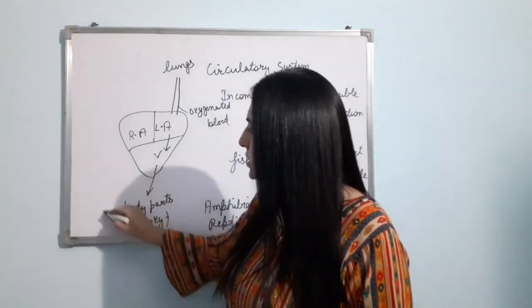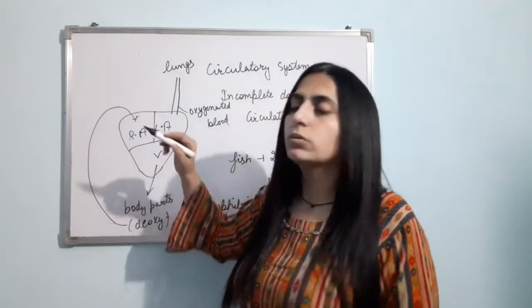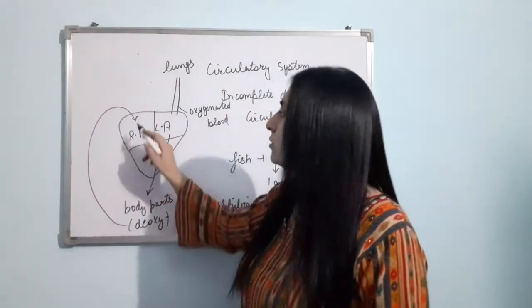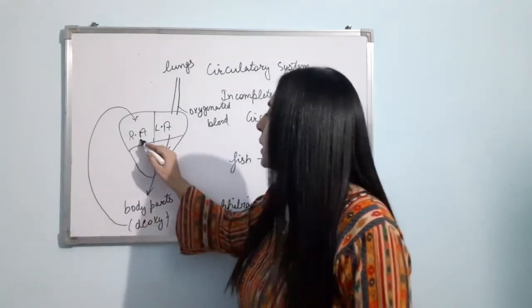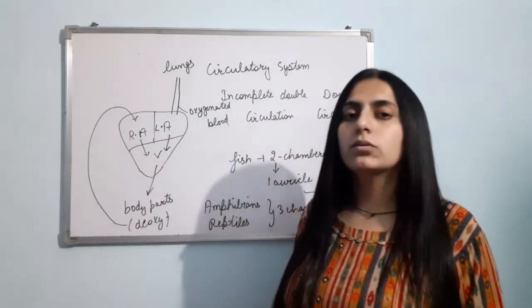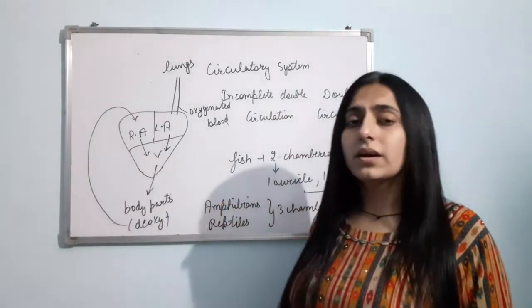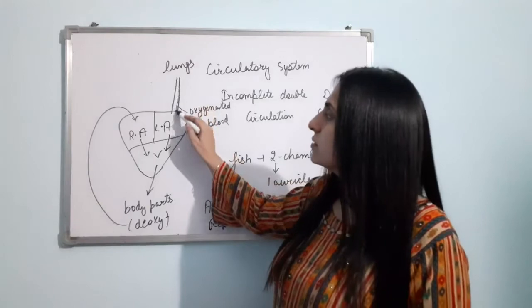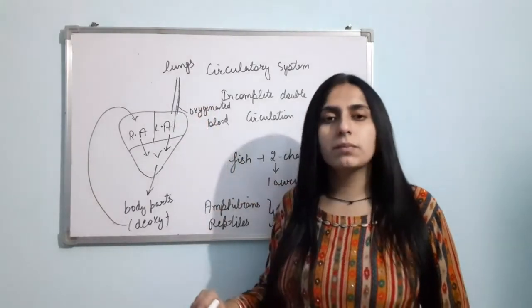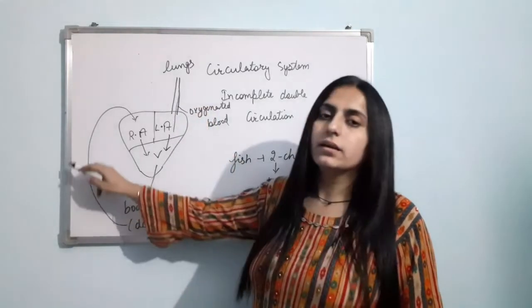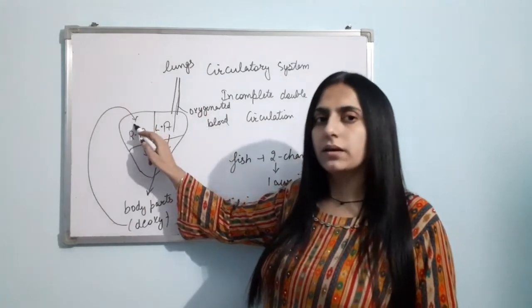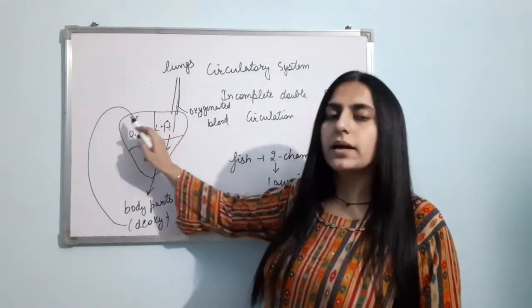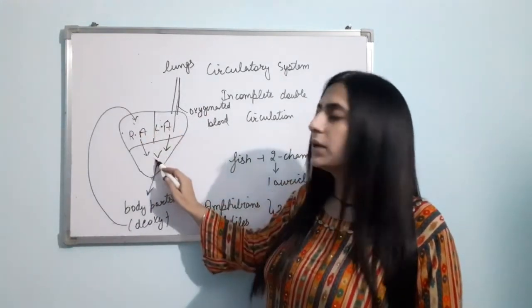That deoxygenated blood will come back to the right atrium, and the right atrium will pass it to the ventricle. From the lungs, oxygenated blood was coming; from the body, deoxygenated blood is coming. But they are getting mixed in the ventricle.